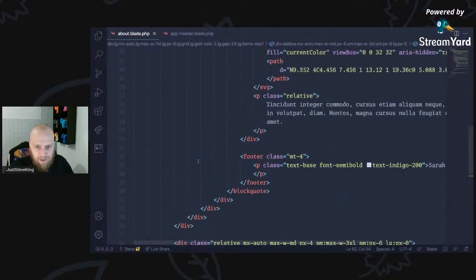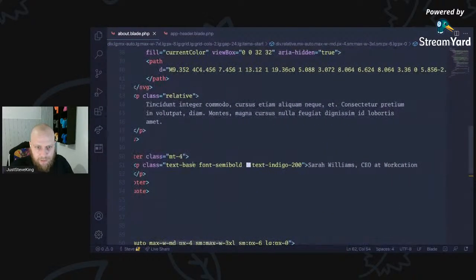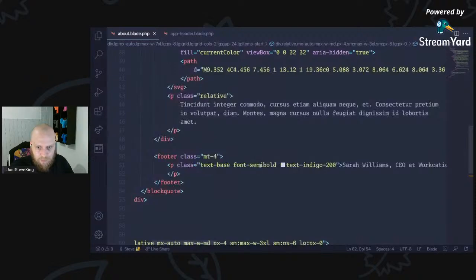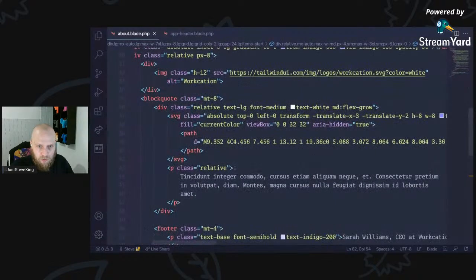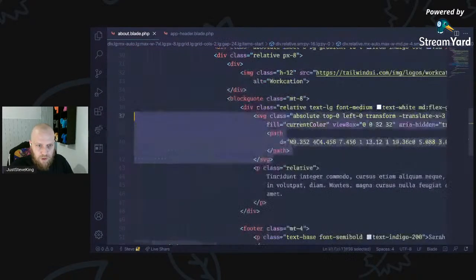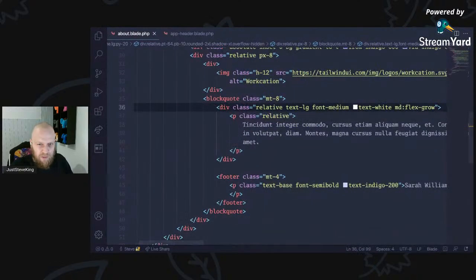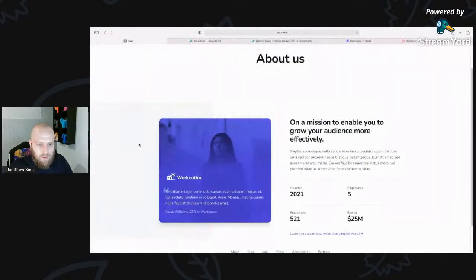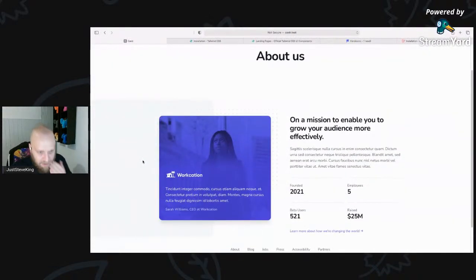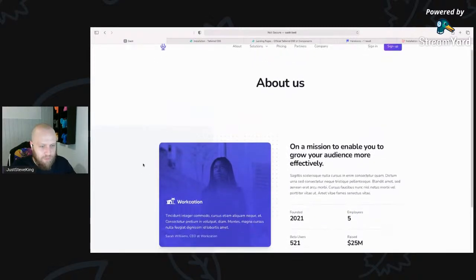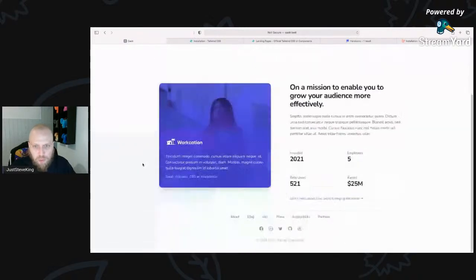We want to come up here a little bit. So we've got our block quote here. Text semi-bold. This SVG I'm going to drop. I don't want that SVG really. So I drop the SVG from the background. That looks better already. I can kind of understand that more. We can change that image a little bit later, change the logo and all that sort of stuff when we get the final logo through.